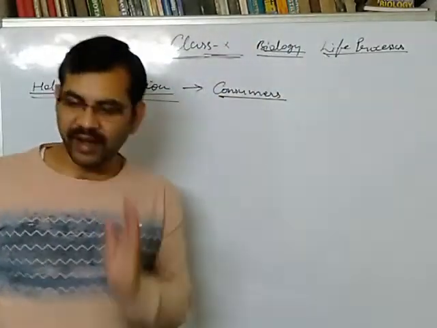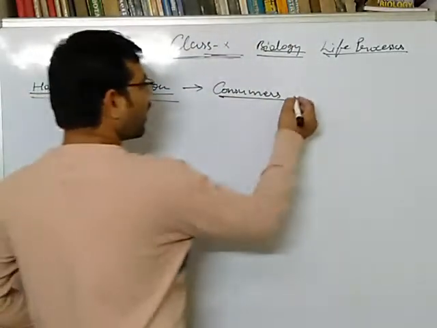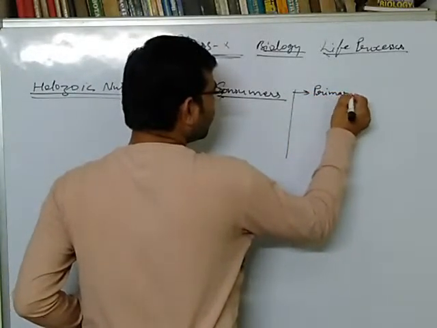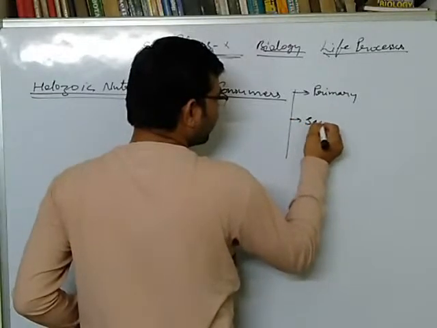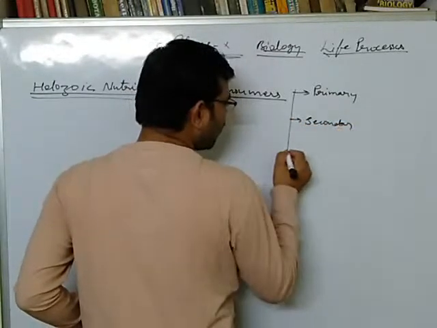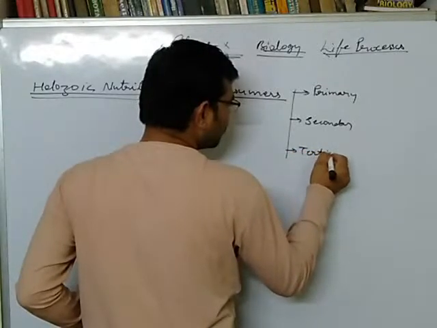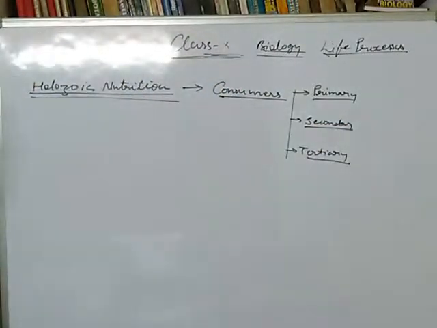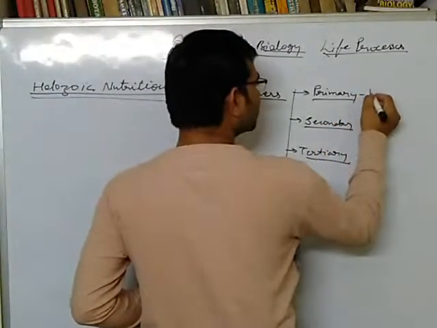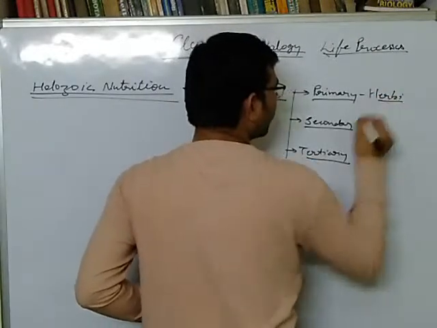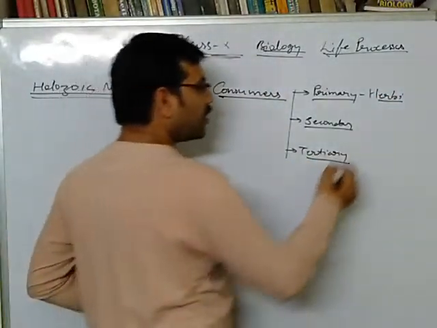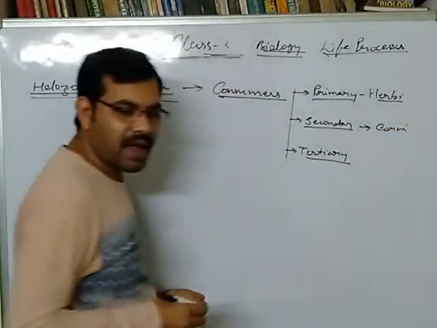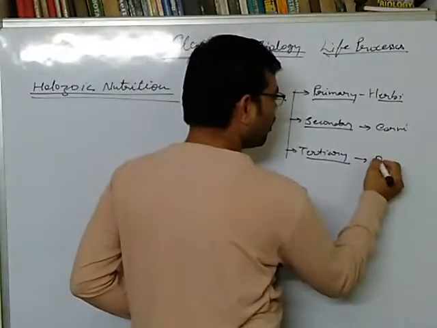Okay, so there are 3 grades in consumers. Consumers have 3 grades. One is primary consumer, there is secondary consumer, and third is tertiary consumer. Primary, secondary, and tertiary. The primary consumers are herbivores, while secondary are carnivores, and third, that is tertiary, are omnivores.